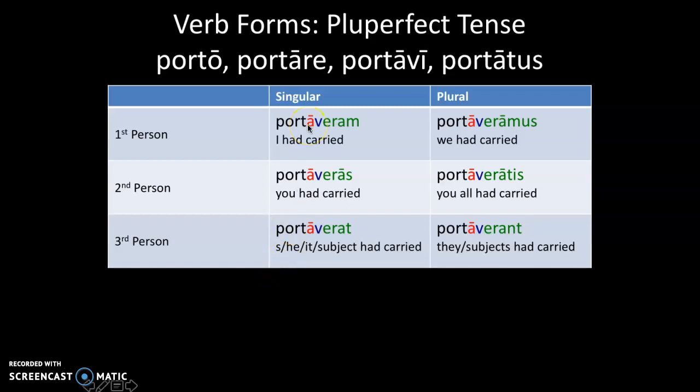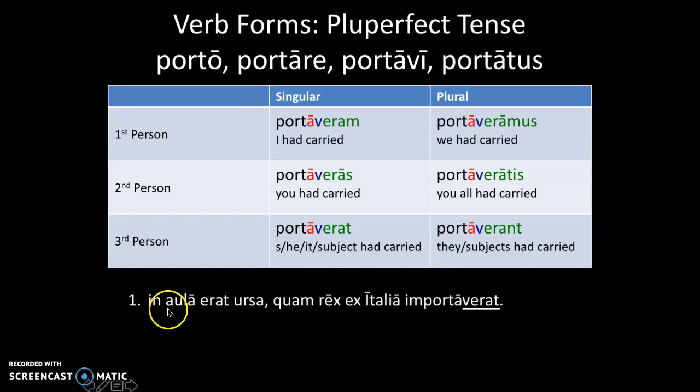All right, and the pluperfect. The pluperfect also comes from the third principal part. So notice that all we did was chop off the I here, and we have our base. Our endings are eram, eras, erat, eramus, eratis, erant, and we're going to translate this as had verbed. The point of the pluperfect is that it indicates a past tense that happened prior to another past tense in the sentence. For example, in the palace was a bear, which the king had imported from Italy.